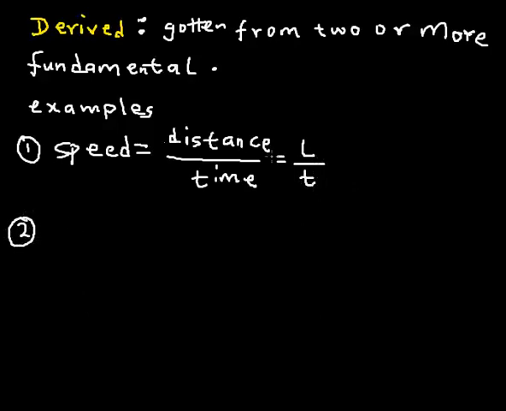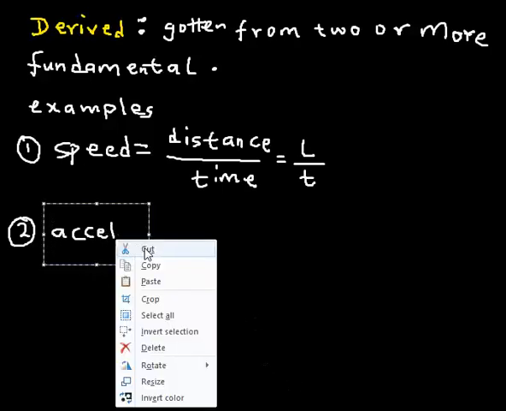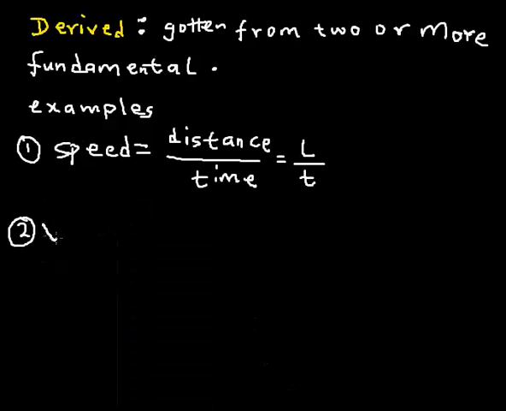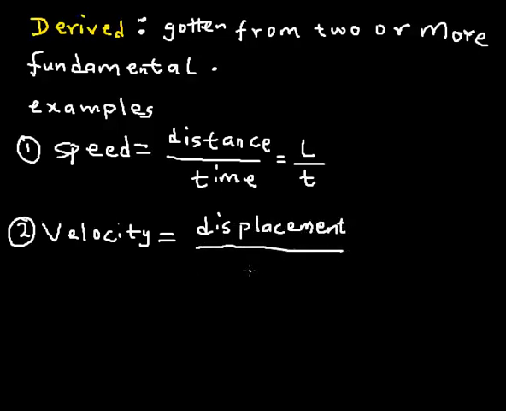Velocity is the same: it is displacement divided by time.